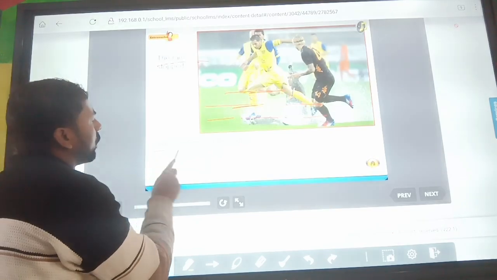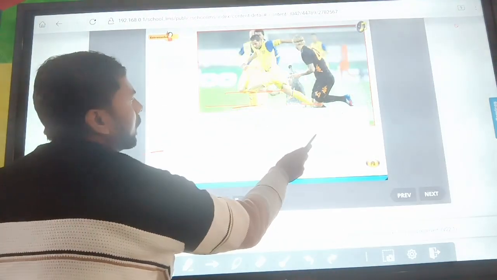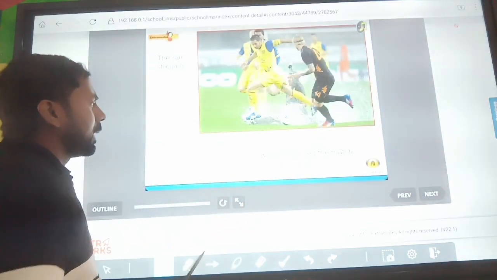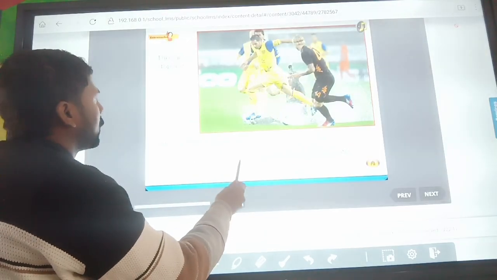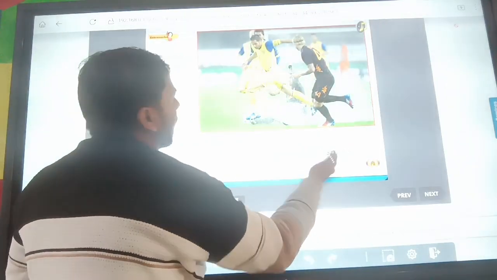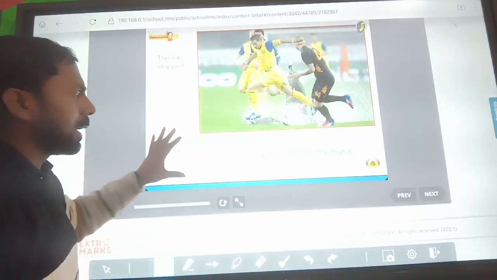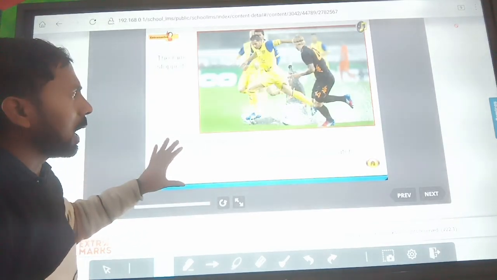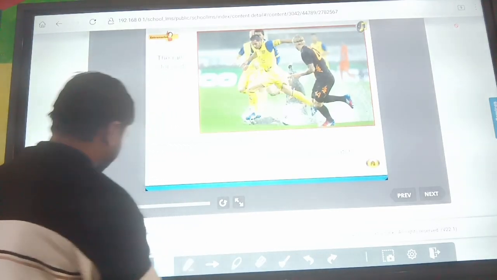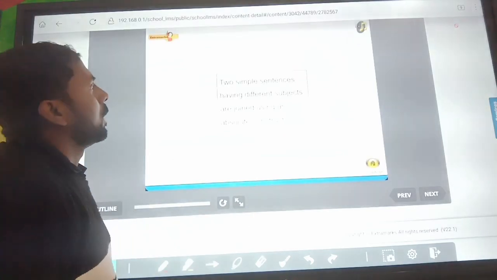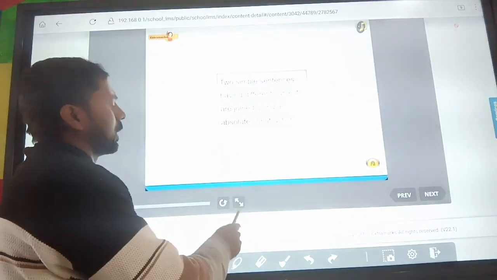In the next sentence, we commenced the match, we have another subject, and both are combined in an absolute: the rain having stopped, we commenced the match. So in this sentence, two simple sentences are combined into one simple sentence with the help of absolute construction. Okay. Next, two simple sentences having different subjects are joined using an absolute construction.